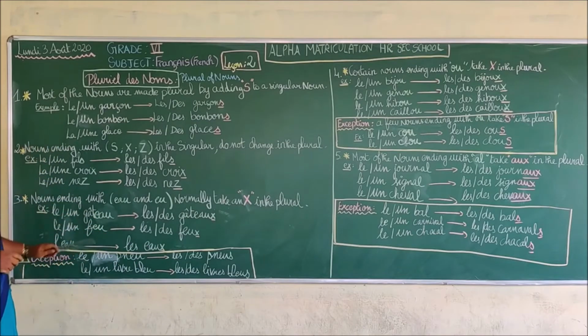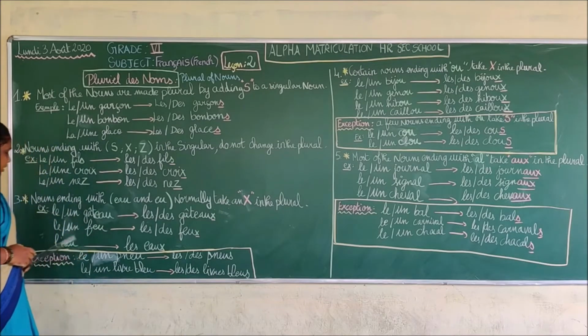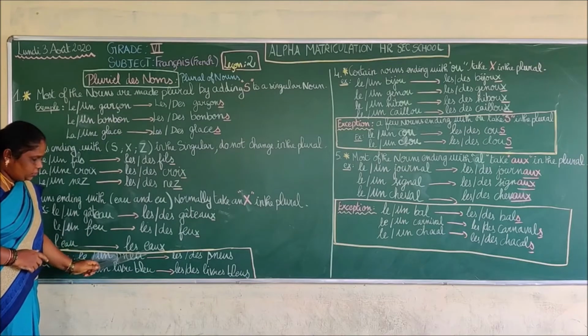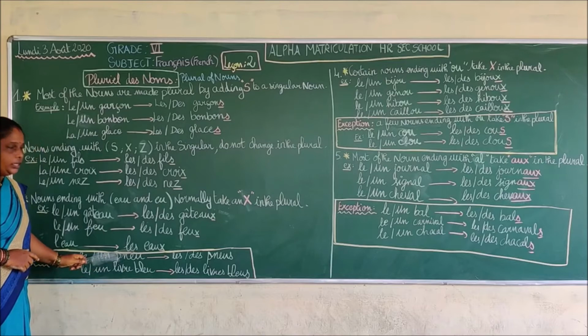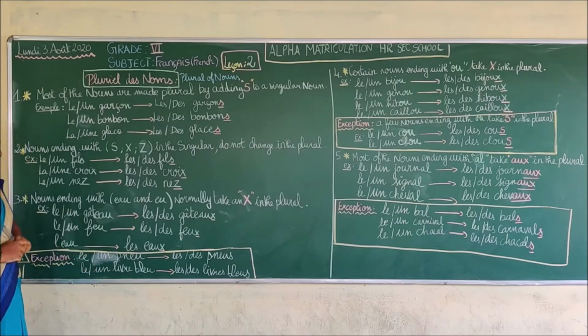Here is another one. L'eau. L'eau means water. Why did we put L apostrophe? Because we have a vowel, so we wrote L apostrophe l'eau. Les eaux. When we say it together, it will sound Z. Les eaux, we are going to say.